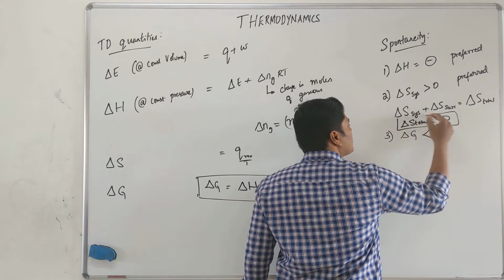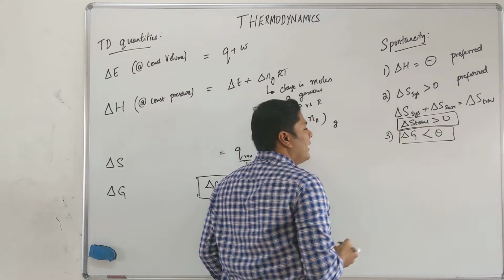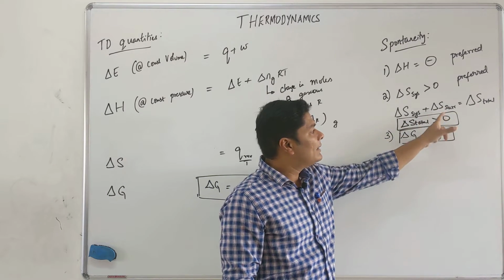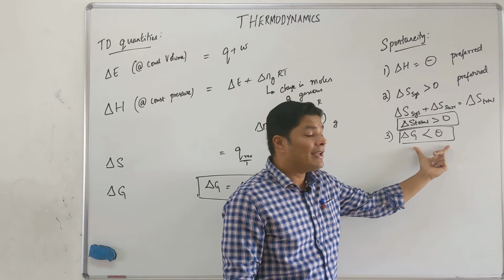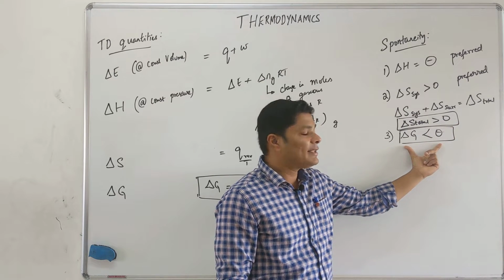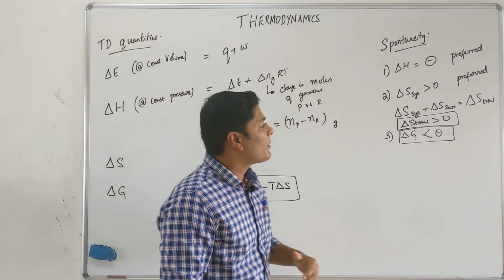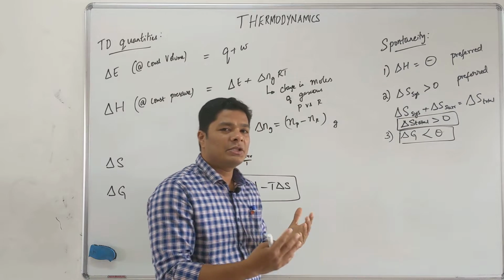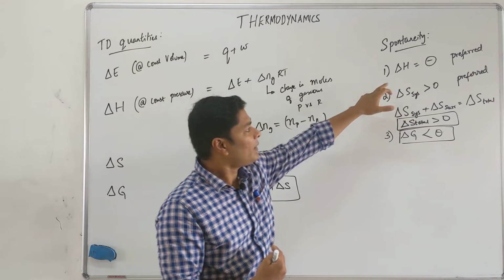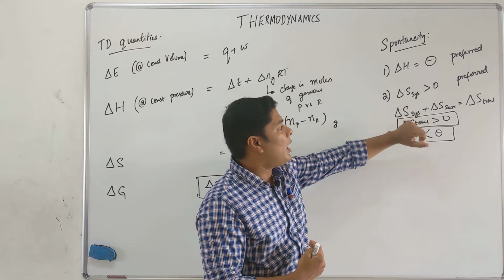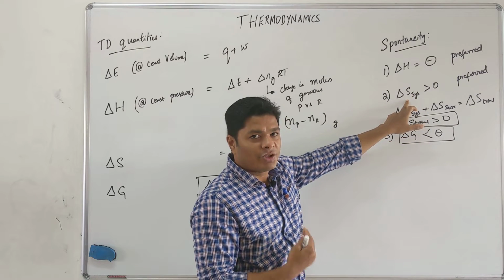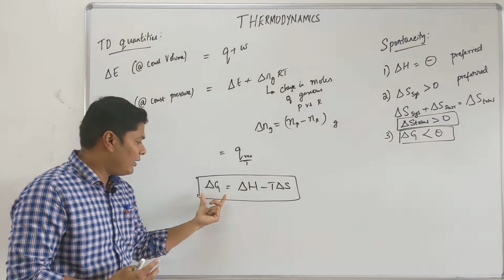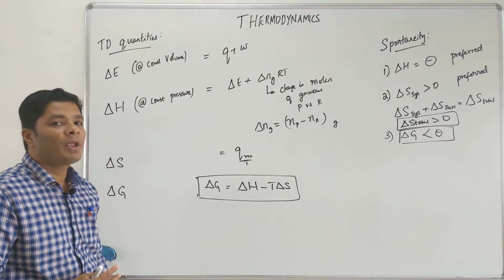This is the condition for spontaneity, except this is not easy to measure because del S surrounding we cannot measure. So this comes as a statement question, this comes as a calculation question. Del G less than 0, you want to remember. Summing it up, in general, for a reaction to be spontaneous, generally I want del H negative and del S system positive, but there are exceptions. The sum total of them in this formula will give me a del G value of negative, meaning it is going to be spontaneous.